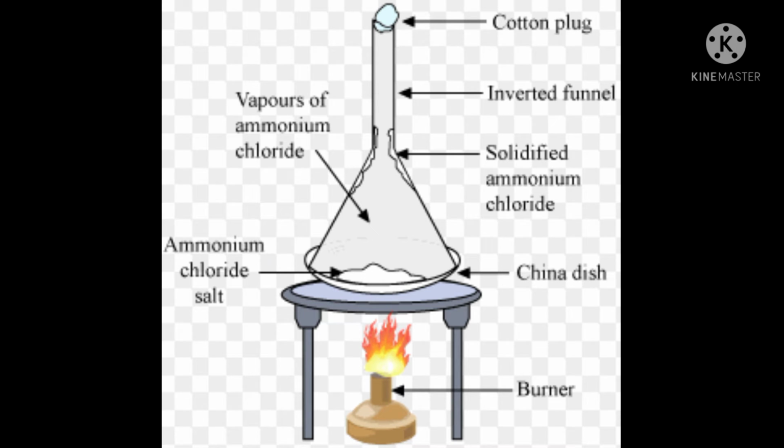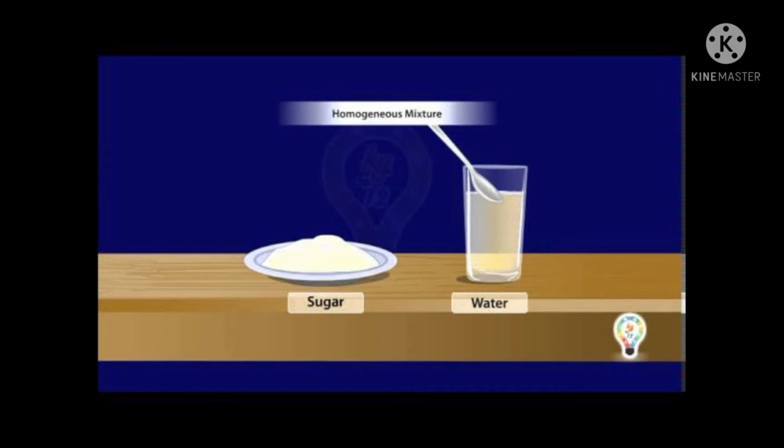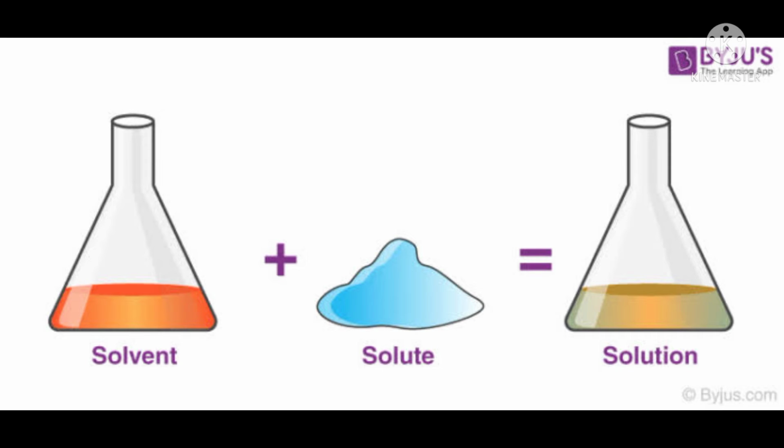The next type of mixture is the solid and liquid mixture. In this mixture, we separate solids from liquid particles. There are two types of solid and liquid mixture: homogeneous and heterogeneous. Homogeneous means a solution which is totally mixed with solvent. The liquid in which the solid is dissolved is called the solvent. Solids which dissolve in a liquid are called solutes. The mixture of solute and solvent is known as a solution.